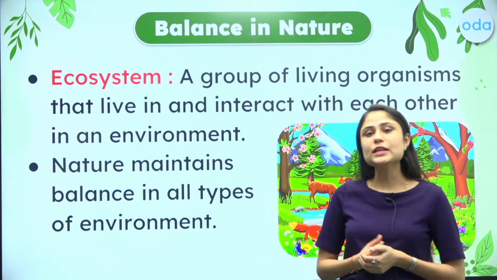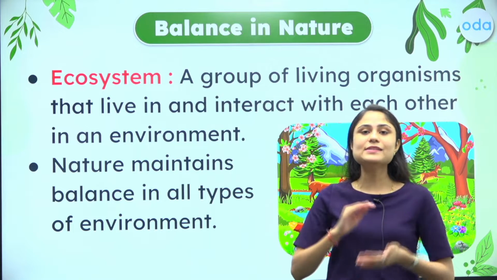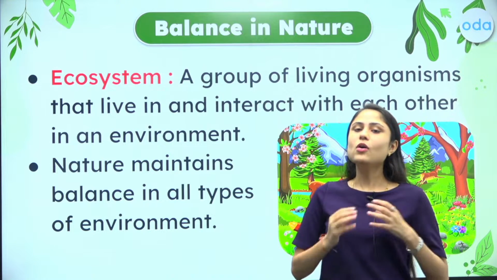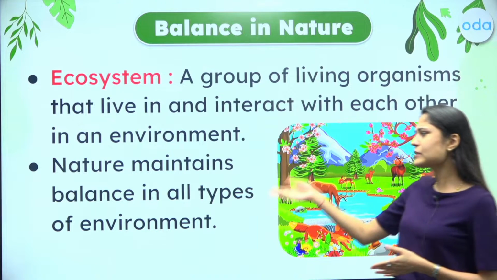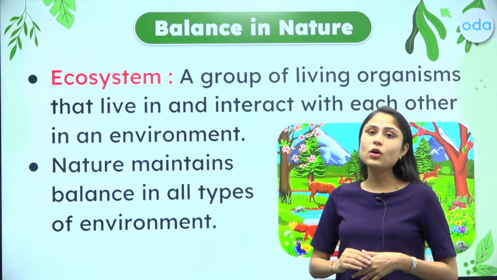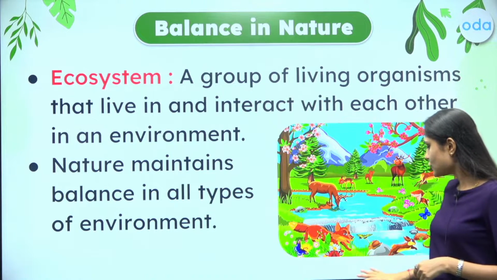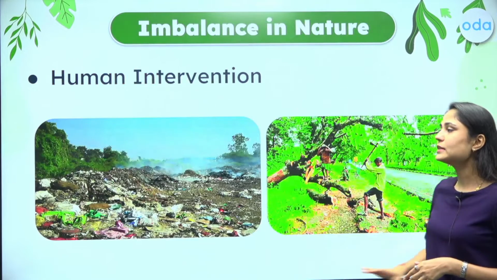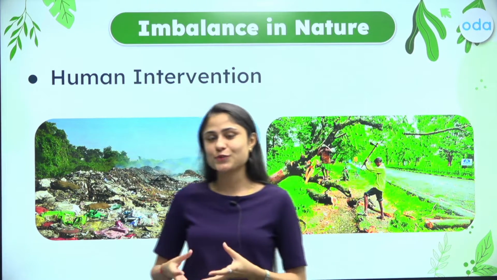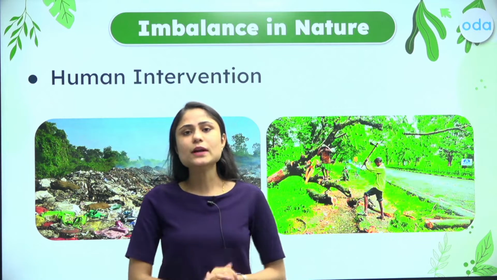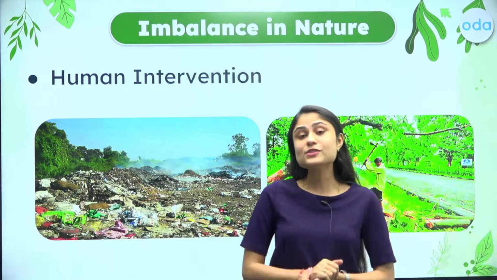So this is what an ecosystem is, and the interdependence maintains a balance in the environment, in nature, or we can say in an ecosystem. Now nature maintains balance in all types of its environments. Now dear students, due to some activities, there is an imbalance created in nature, right? So let us try to understand how in nature there is some kind of imbalance going on.